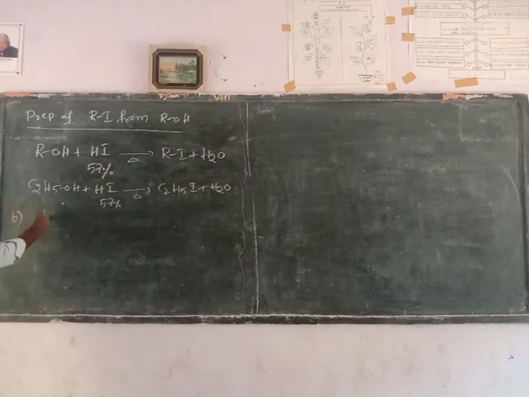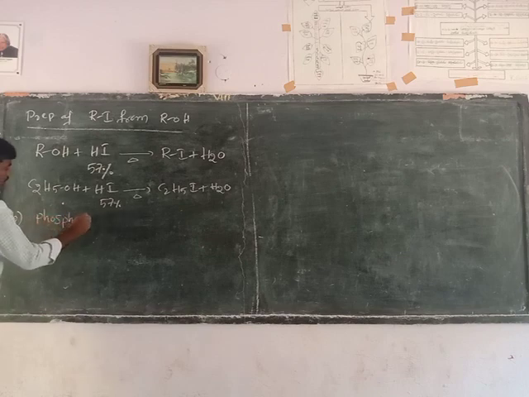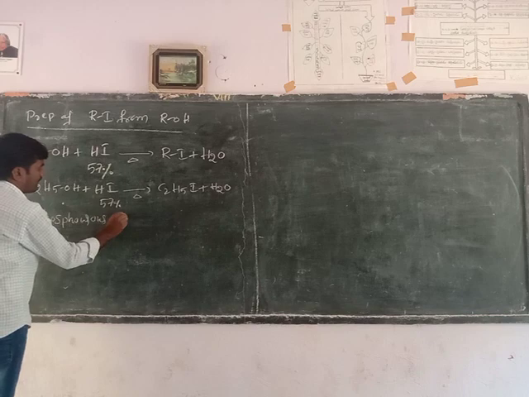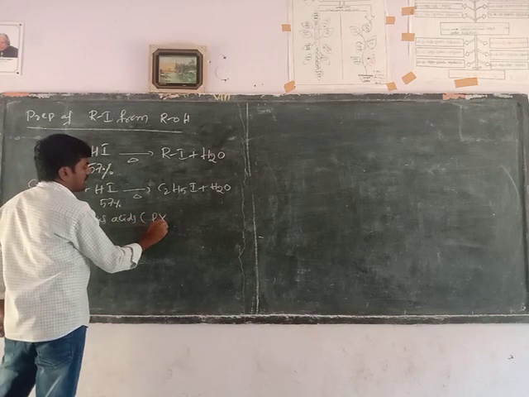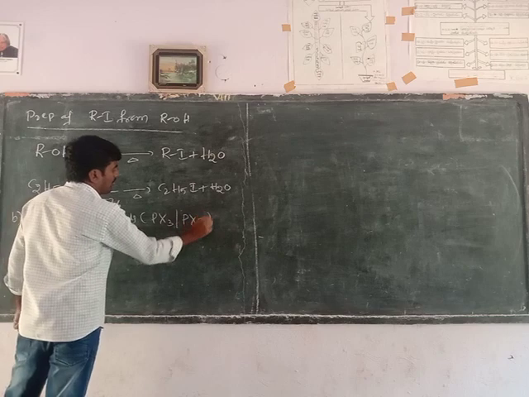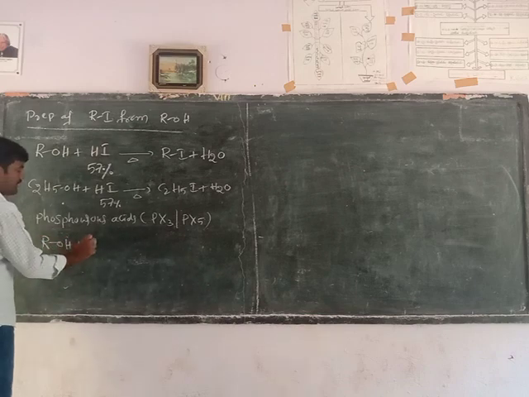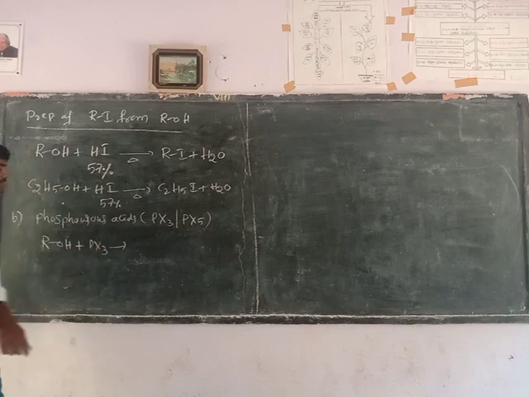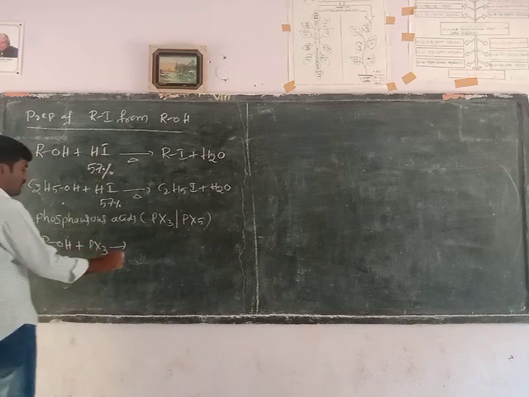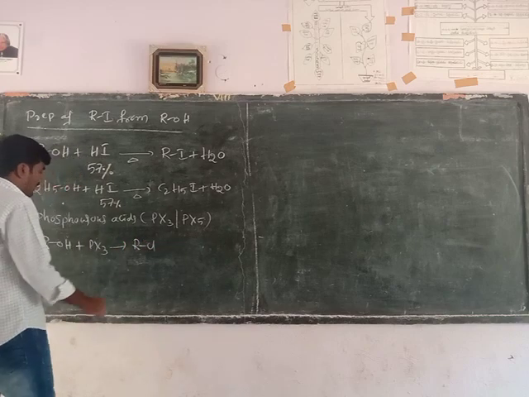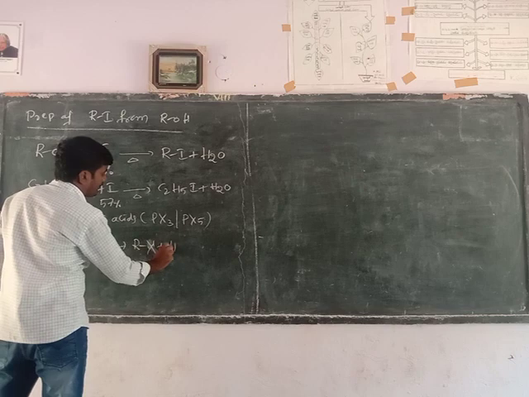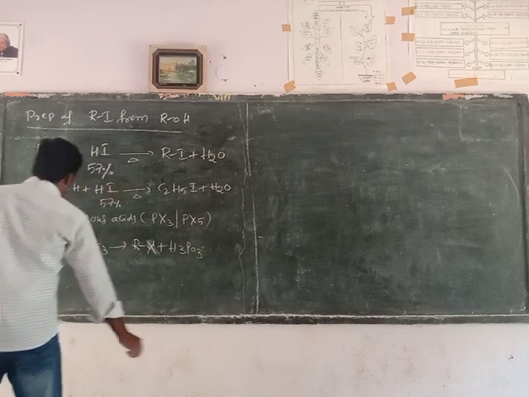Next one, phosphorus halides: phosphorus trihalides and phosphorus pentahalides. When alcohols are heated with phosphorus halides, they form alkyl chloride. Alcohols are heated with PX3, the general formula of phosphorus trihalide, to form alkyl halide plus H3PO3, phosphorous acid.